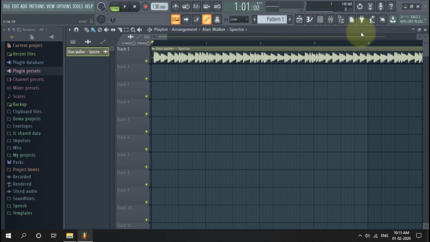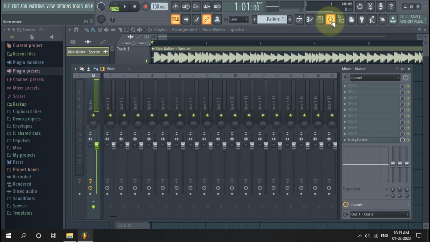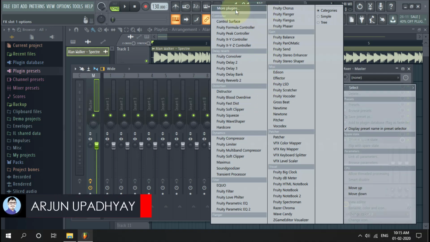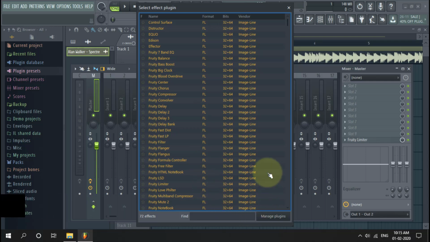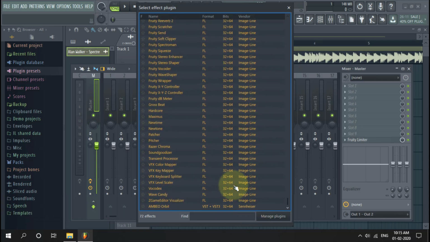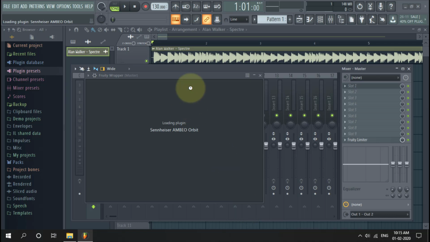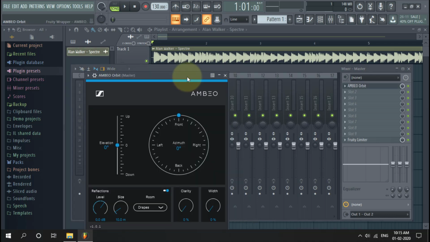Go to the mixer icon. Choose slot 1. Go to more plugins. Find the Ambeo Orbit plugin. Select this plugin. See the screen now.